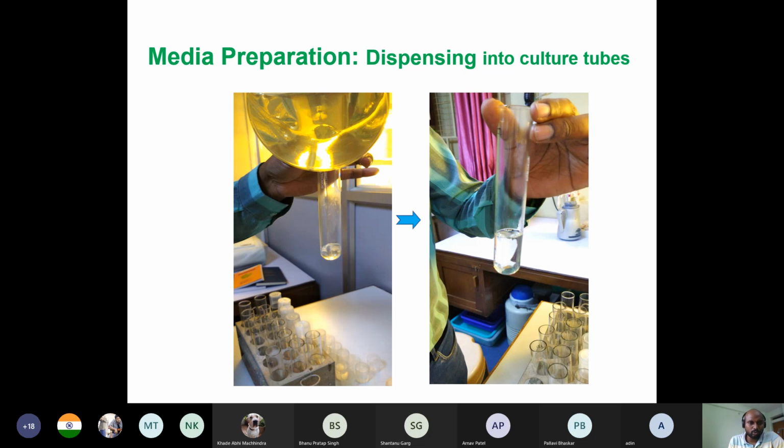So there will be a lot of space to grow, and the amount of media is also suitable for survival for 1 month. It will depend on the plant, which explants you are growing, their nutritional uptake and all those things. Okay, so this is now ready.